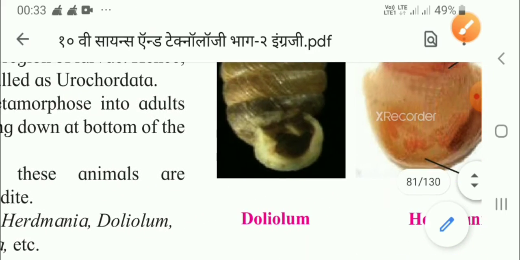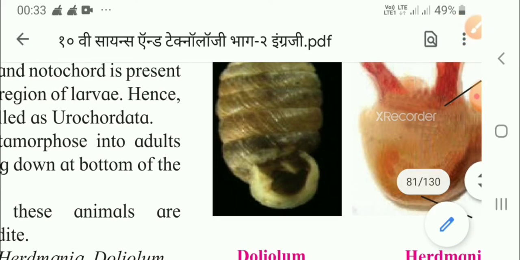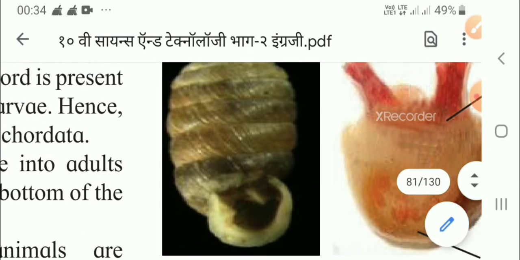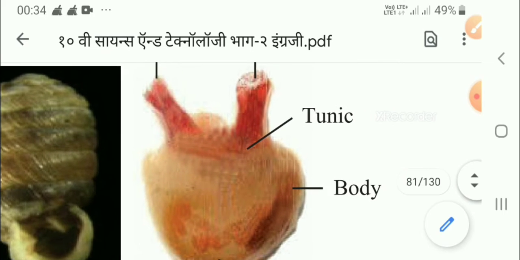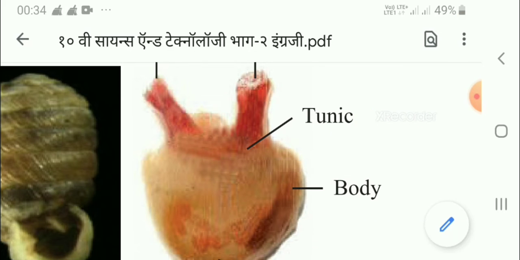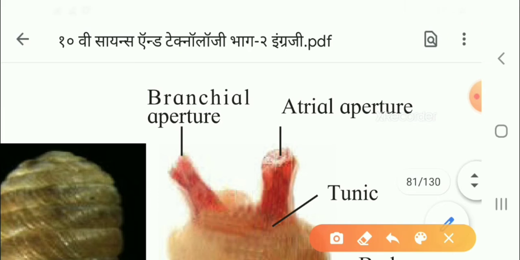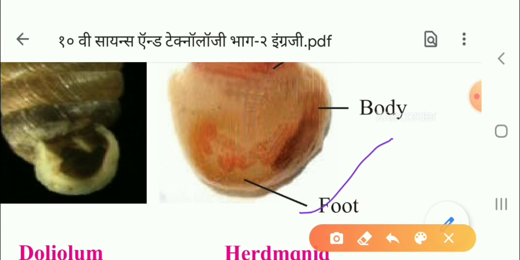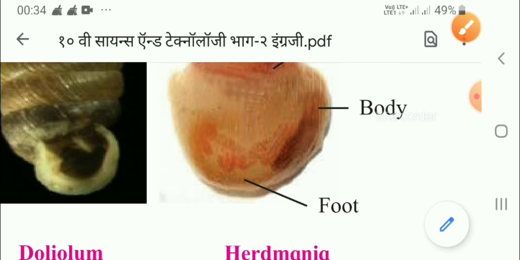Let us see the diagrams for them. This is Doliolum, children. This diagram is the Doliolum. Now the second one is the Herdmania. In Herdmania you can see, children, here the tunic is there, the body is there. Now here two apertures are there. What are these two apertures? Atrial aperture and branchial aperture. Downwards you can see here the foot is there in the Herdmania. So this is all about the subphylum Urochordata.